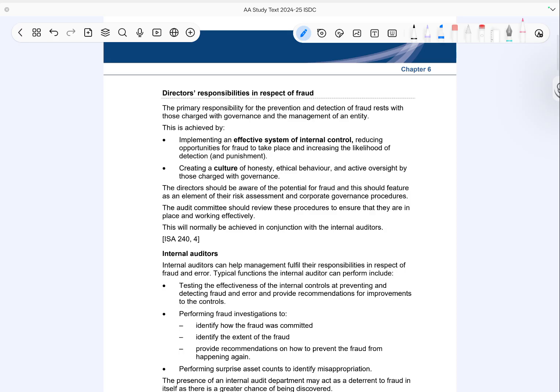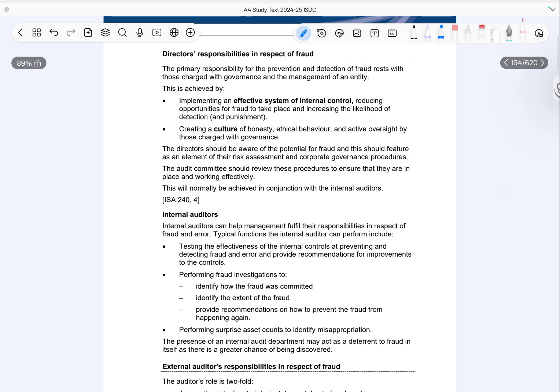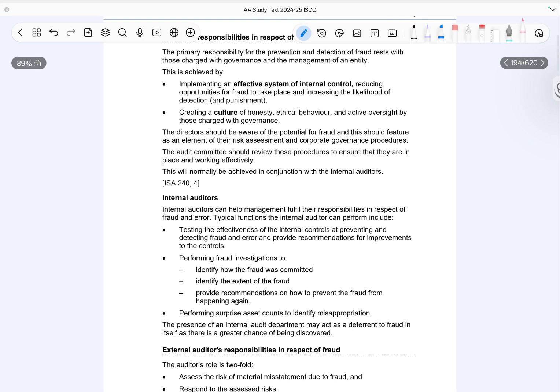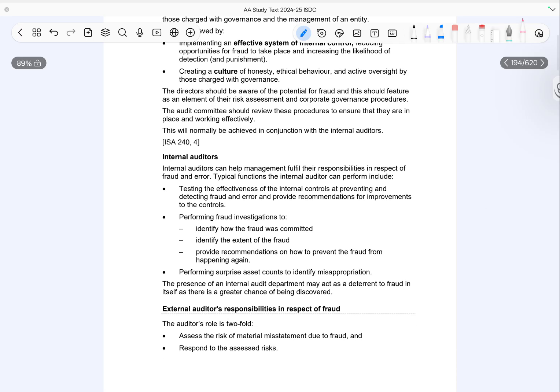Active oversight by those charged with governance also helps reduce fraud risk. Directors must be aware of fraud risks and include them in their risk assessment and corporate governance processes. The audit committee plays a key role by reviewing these procedures to ensure they are properly designed and working effectively. This is often supported by the internal audit function.